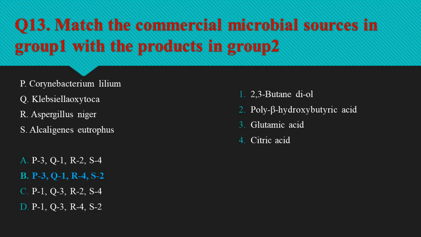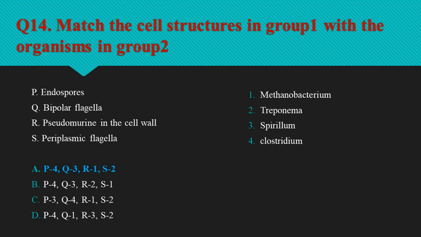So option B, that is P3Q1R4S2 is the right option. Question number 14 is, match the cell structures in group 1 with the organisms in group 2. So Clostridium is a genus of gram-positive bacteria belonging to the Firmicutes. These are obligate anaerobes capable of producing endospores.